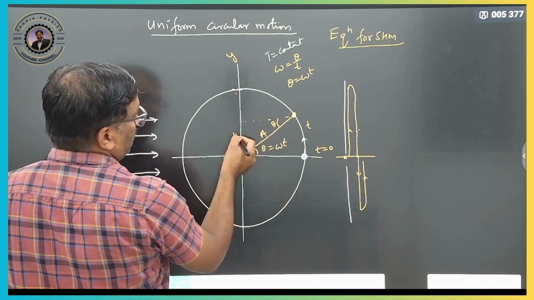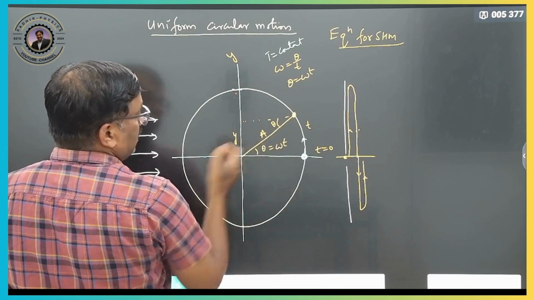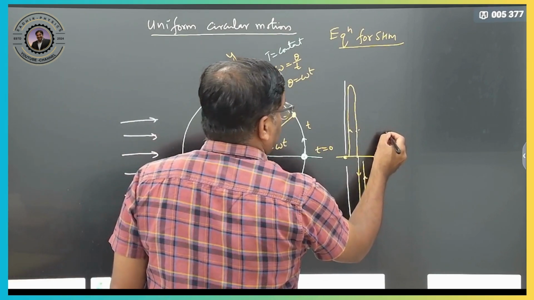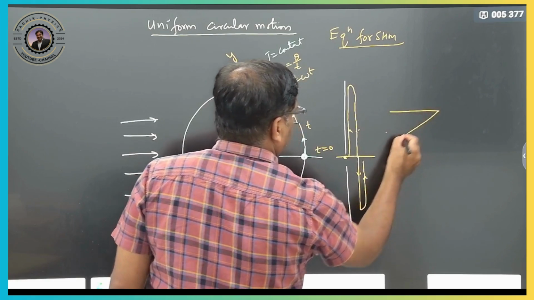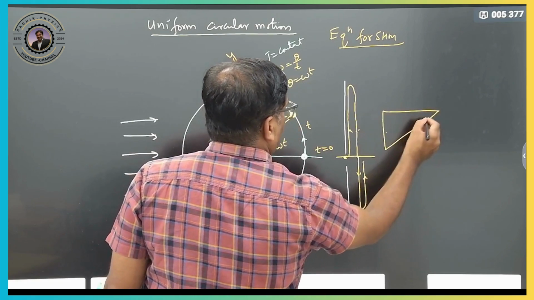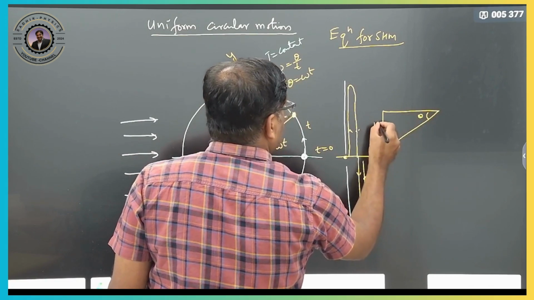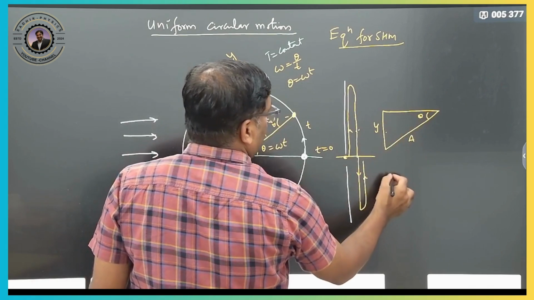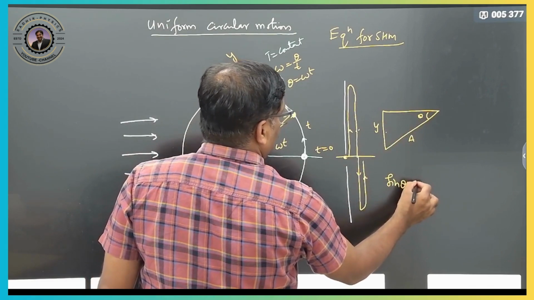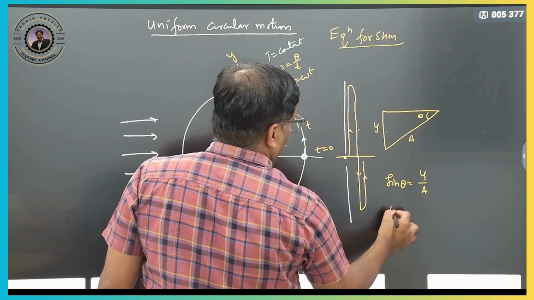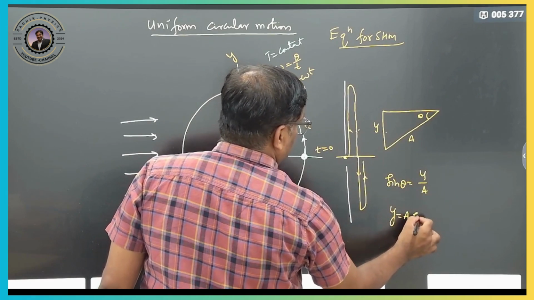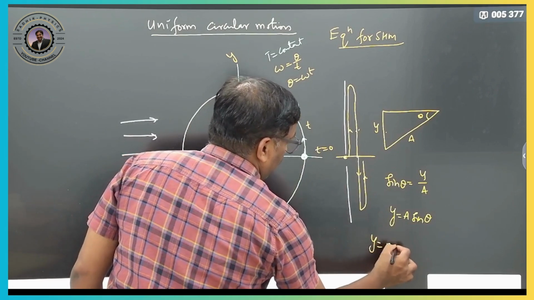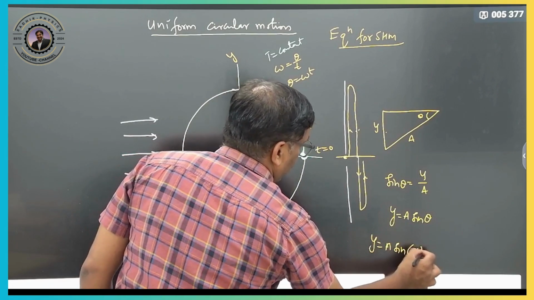This is the opposite side, this is the hypotenuse, you can take it as this triangle. This is theta, this is y, this is a. What can you write now? Opposite side by hypotenuse: sin theta equals y by a, or y equals a sin theta. The theta value is nothing but omega t, so y equals a sin of omega t.